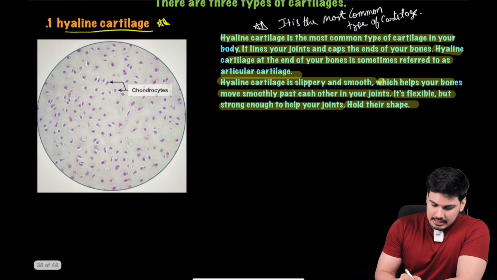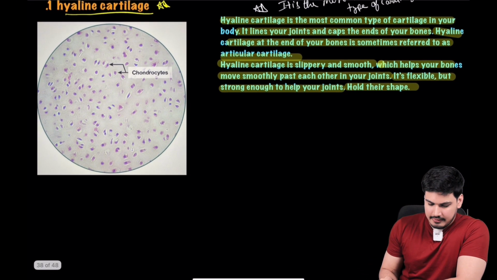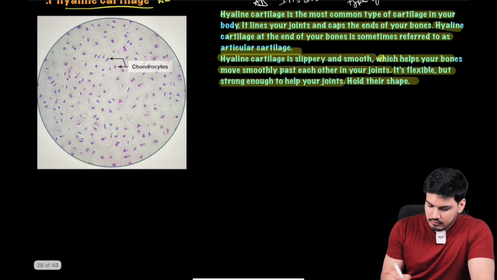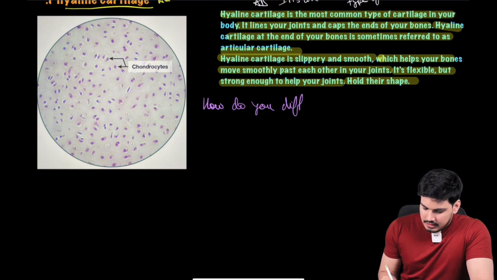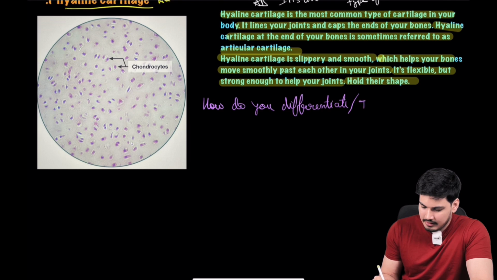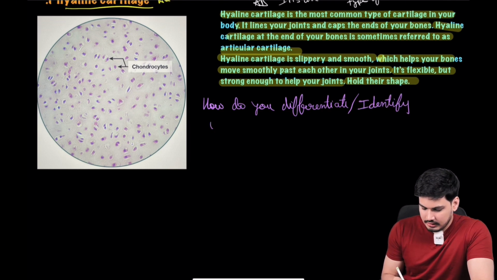Now let's talk about the elephant in the room. Let me write it down: how do you differentiate or identify it in the histological picture?